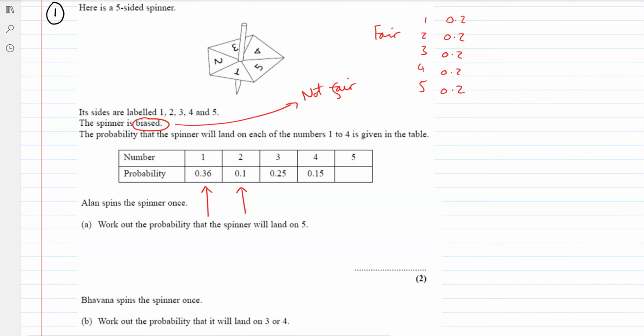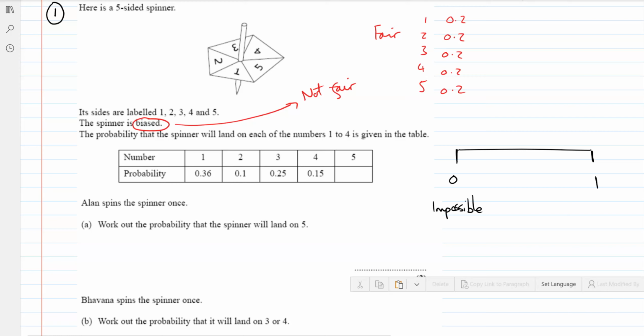With probabilities, your probabilities must lie between 0 and 1. We'll go through this in a little bit more detail because it's the first question. 0 means it's impossible for something to happen, and 1 means it's certain that it's going to happen. So a chance of 1 is like 100%, 100 out of 100. It's always going to happen, whereas 0 is 0%. And somewhere in the middle we've got a 50% chance, which is half and half, like a coin flip, half heads, half tails.